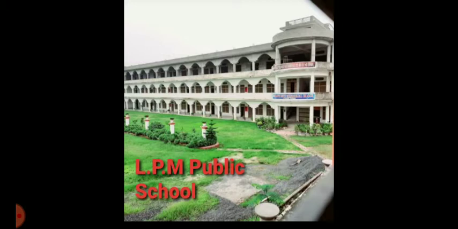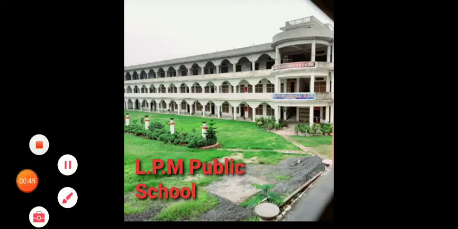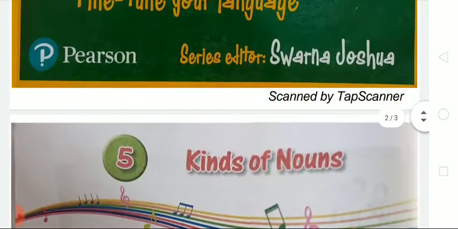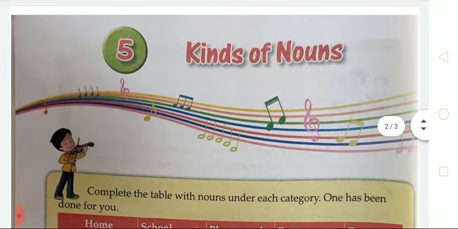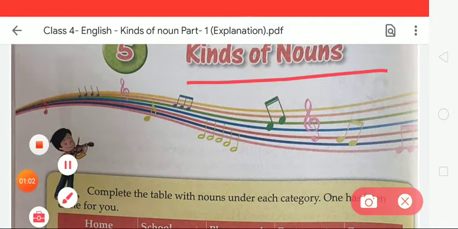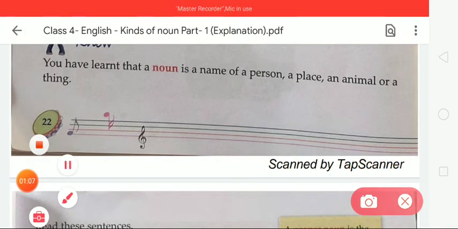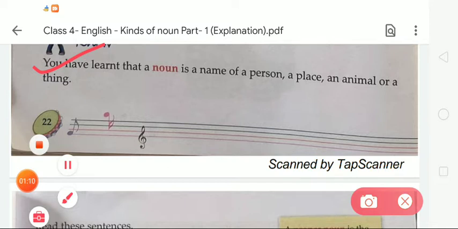First of all, take out your Tune Into Grammar book and open chapter number 5. The topic is kinds of noun. Dear students, one more time we're going to revise nouns and their kinds. Open page number 22, where there is a topic, kinds of nouns. In this topic we have learned that a noun is a name of a person, place, animal or thing.